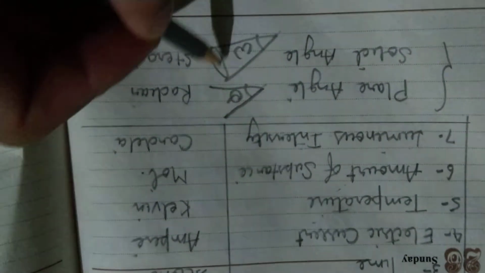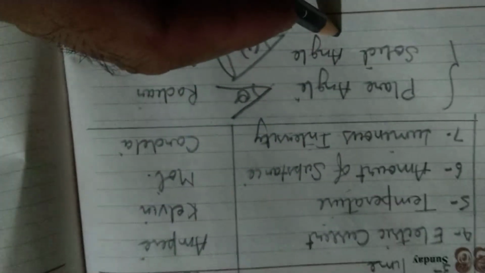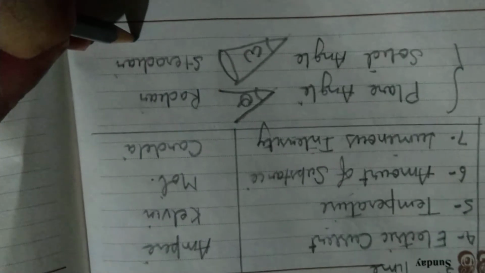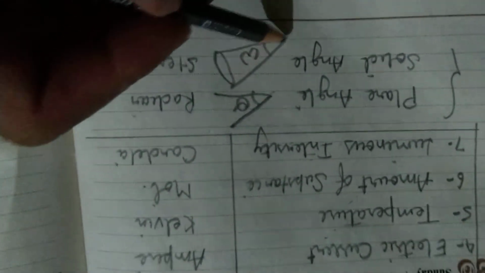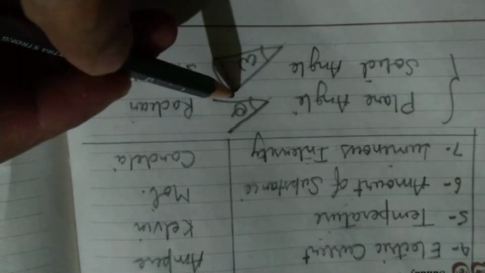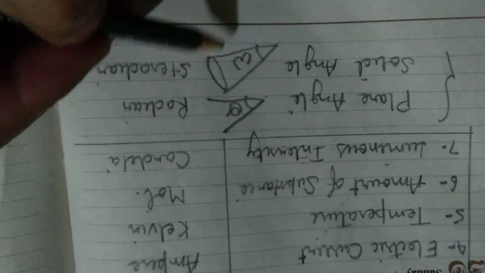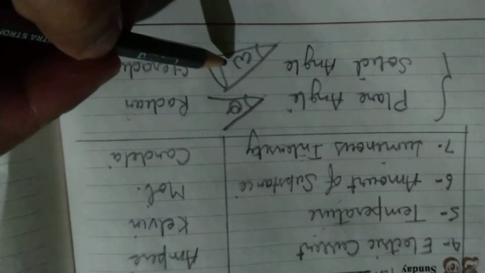This angle is called solid angle and its unit is steradian. This is a plane angle formed by 2 lines, and this is a solid angle formed by an area and a circumference. The simple example is an ice cream cone.